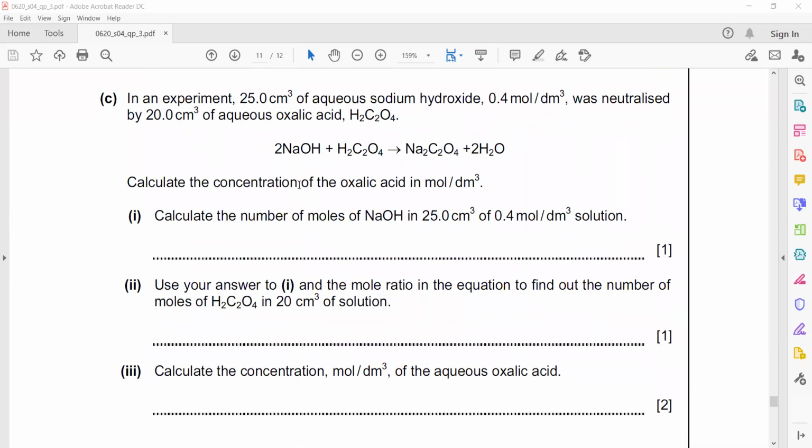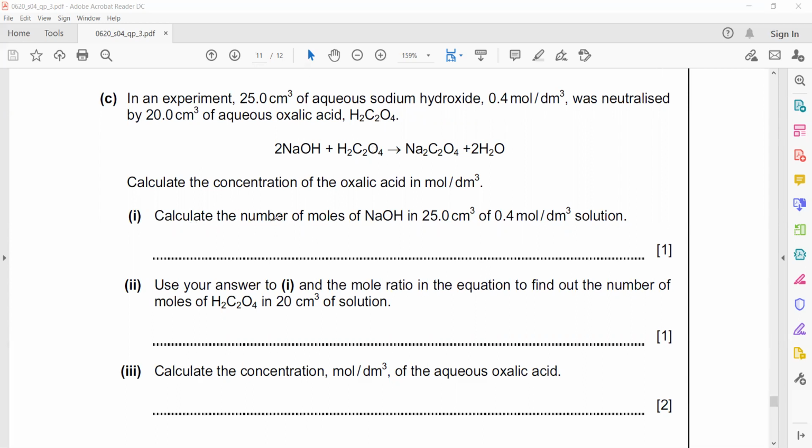Now in the next question, in an experiment, 25 cm cube of sodium hydroxide of concentration 0.4 is neutralized by 20 cm cube of oxalic acid. This is called oxalic acid, or also known as ethanedioic acid. Oxalic acid is a common name. Calculate the concentration of oxalic acid, but you have to follow the steps. It's not like you will directly get the concentration. You will follow the steps.